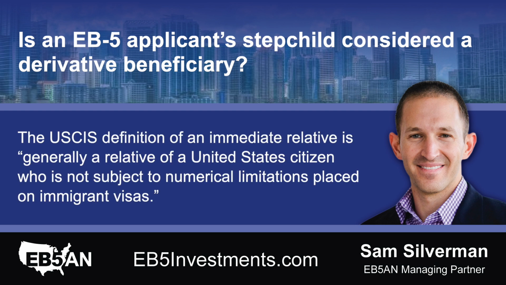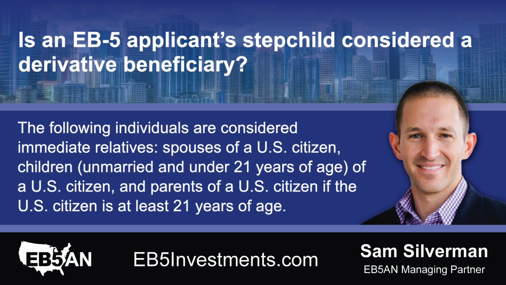The USCIS definition of an immediate relative is generally a relative of a United States citizen who is not subject to numerical limitations placed on immigrant visas. The following individuals are considered immediate relatives: spouses of a U.S. citizen, children, unmarried and under 21 years of age, of a U.S. citizen, and parents of a U.S. citizen, if the U.S. citizen is at least 21 years of age.